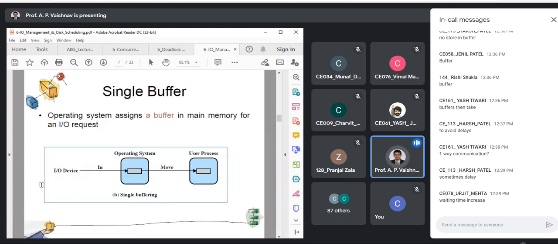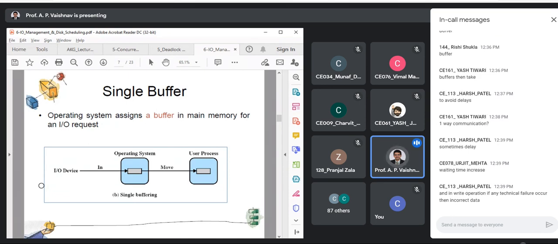Look at this method now. If you have a single buffer for IO request, remember, it is a single buffer for IO request, then what is the advantage? Yes, that's correct, Harsh. You will be wasting time in that situation. What is the advantage of having a single buffer?